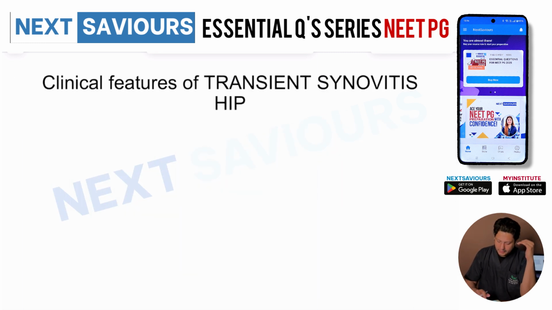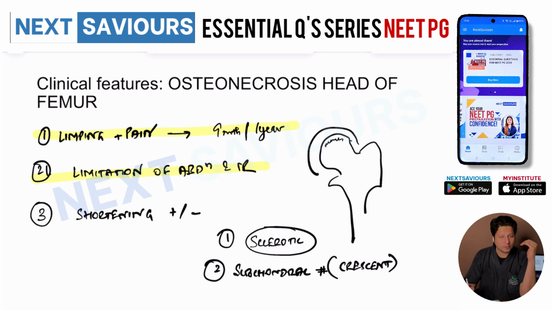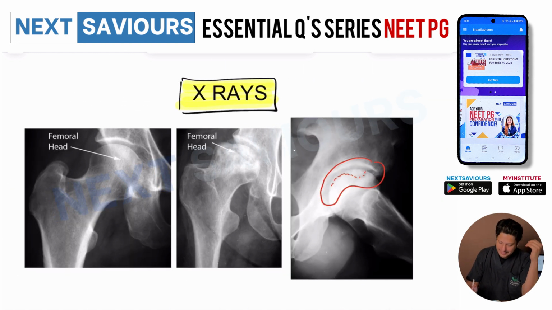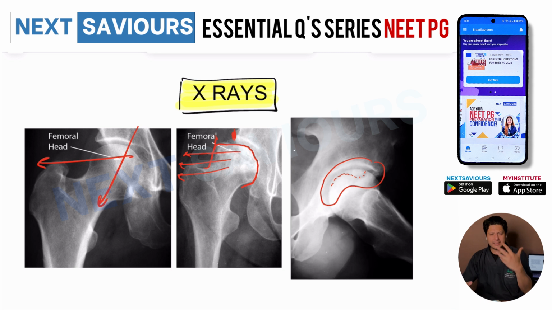Now, over a period of time, if the patient continues to bear weight on this weak head of the femur, there will be a loss of sphericity, and this loss of sphericity will lead to progressive flattening. As can be very easily identified here, there is a loss of sphericity and an almost flat head of the femur. And over a period of time, because of the increased horizontal vector force, there will be lateral subluxation of the head of the femur out of the acetabulum. So these are the X-ray findings which are very easily identified.